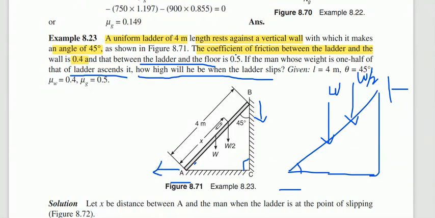Whenever the ladder is slipping, where is the man in this 4 meter? Whether it is at 3 meter, 1.5 meter, or maybe 3.7 meter, at what distance is the man whenever the ladder is slipping? That is the question, and that you need to find out here.